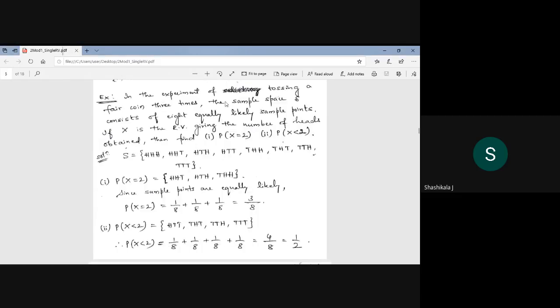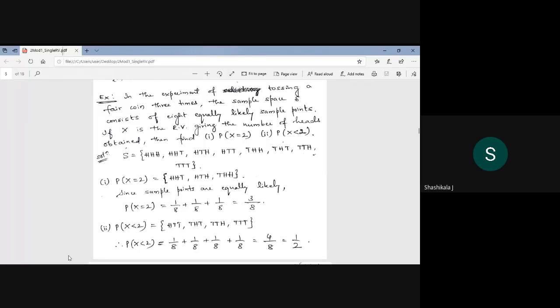So in the experiment of tossing a coin 3 times, the sample space consists of these elements, and now I will apply the probability of X equal to 2. Then it is called the distribution function for this variable. Distribution means that whenever probability is applied, how your sample space and probability are distributed, that graph will give your CDF. If you represent that in a graph, that will give you your CDF.